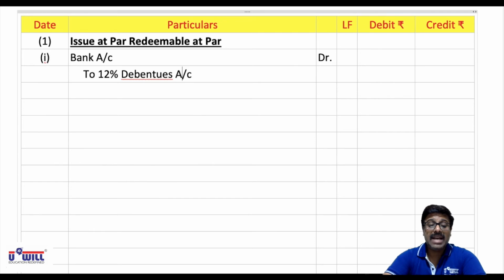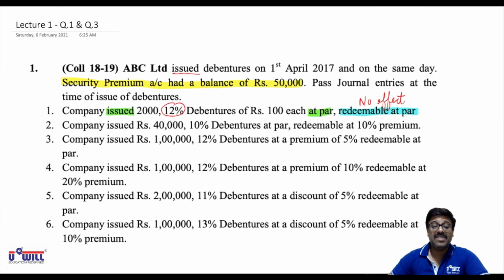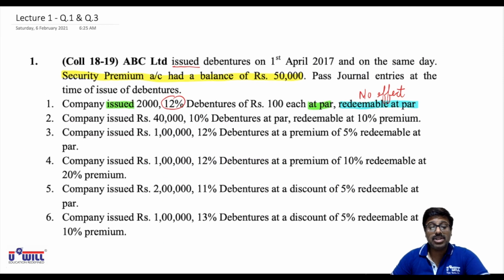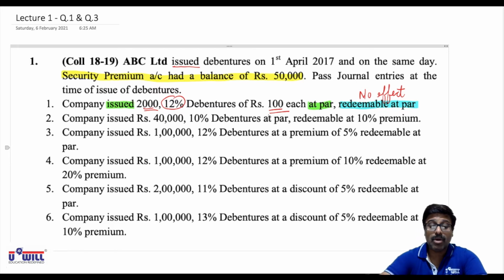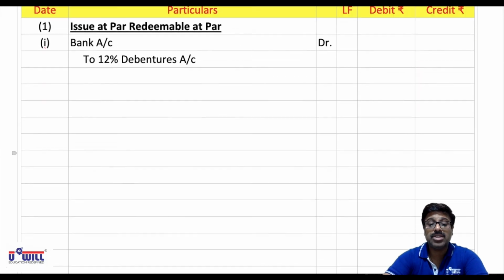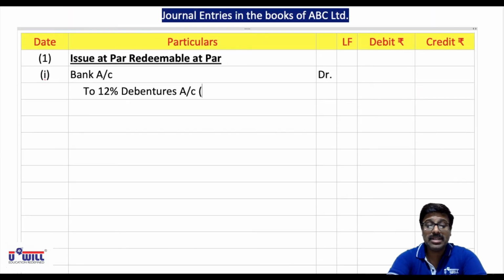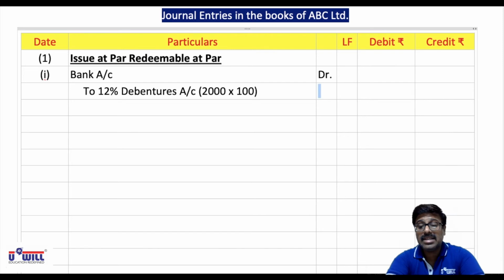Now, as we discussed, debentures always come with a face value. So here, how many debentures are issued and what is the face value? 2000 debentures are issued and face value is 100 rupees. So what amount are we going to record for debentures? First of all, 2000 into 100, that is equal to 2 lakhs.